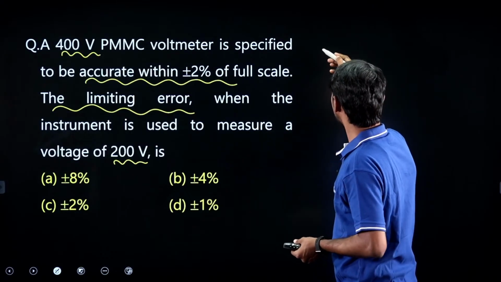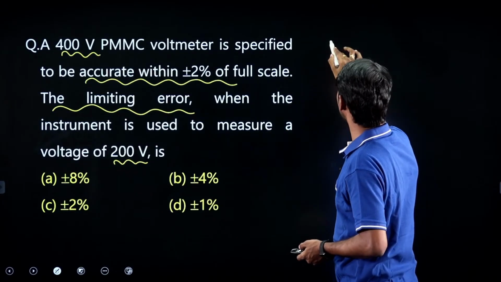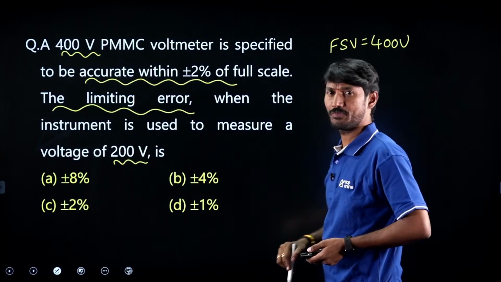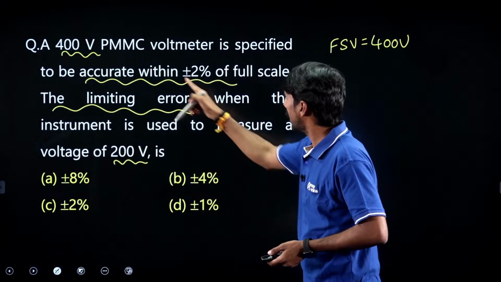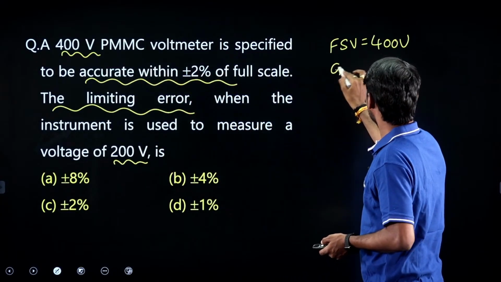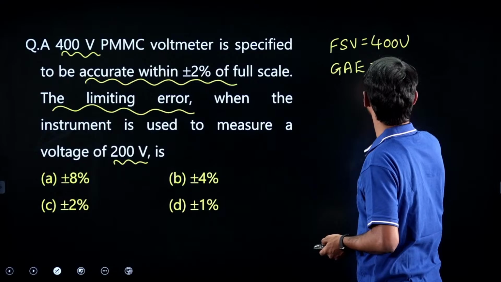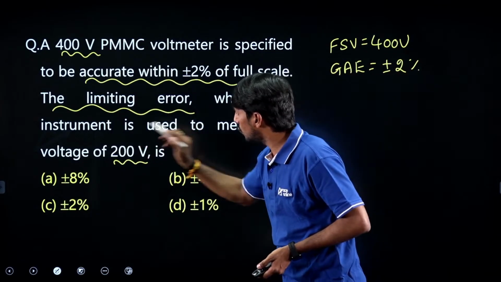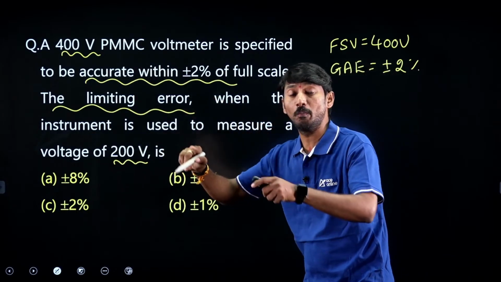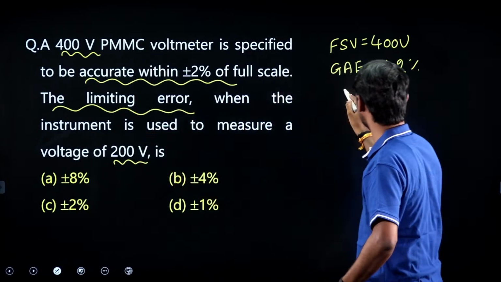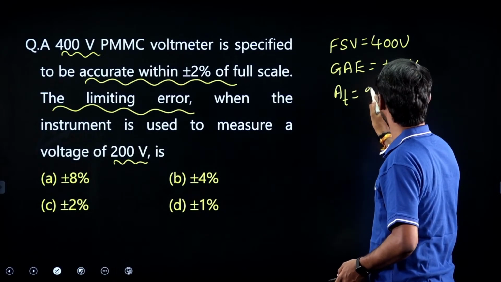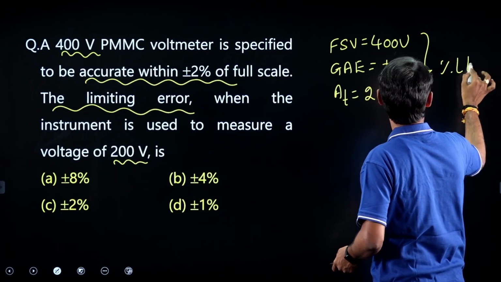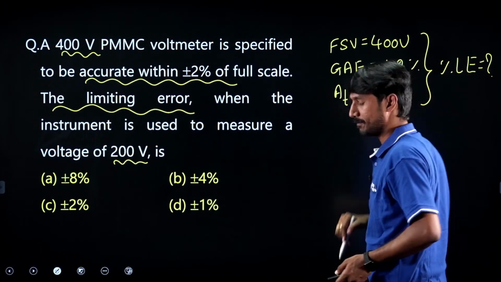In this, sir, how much is the full scale value? 400 volt. Full scale value given is 400. Accurate within, nothing but guaranteed accuracy error is plus or minus 2%. How much is the true value? This is used to measure some value, 200. So therefore, true value is 200 volt. What is he asking? Percentage limiting error he is asking.